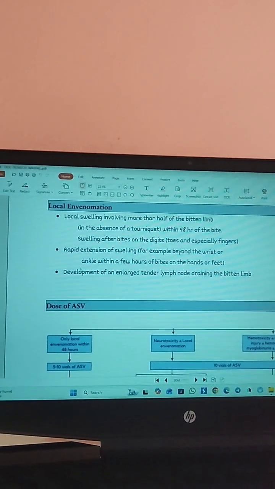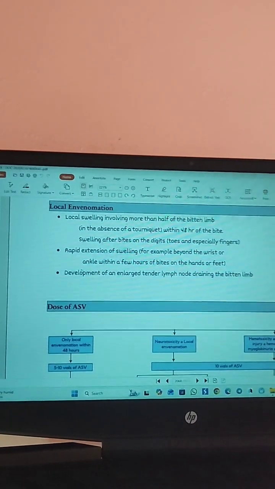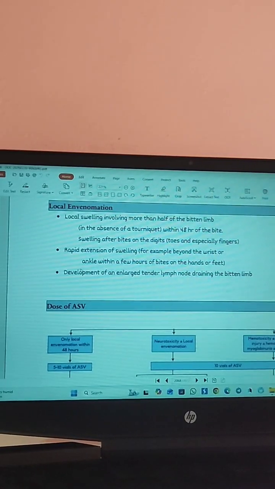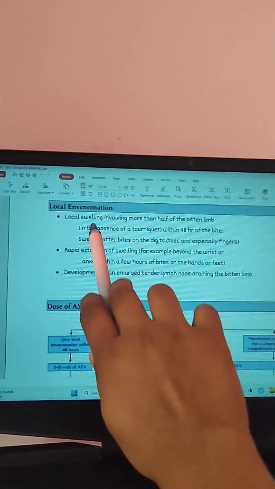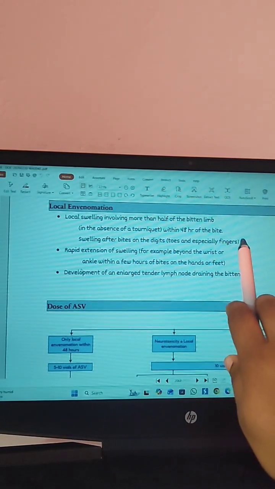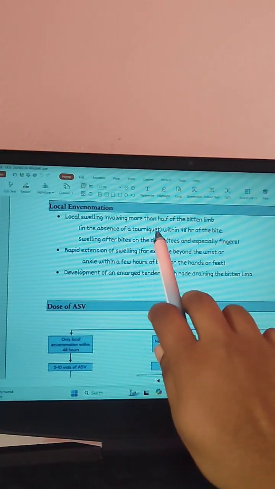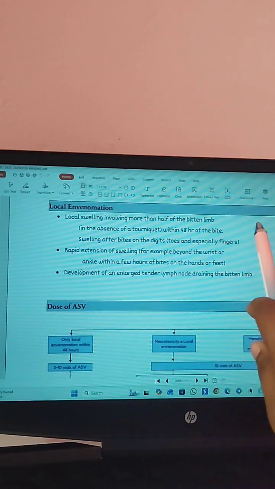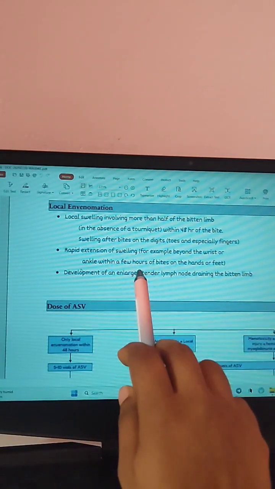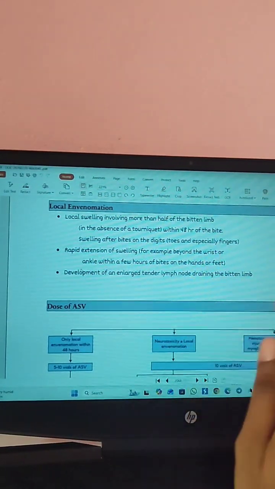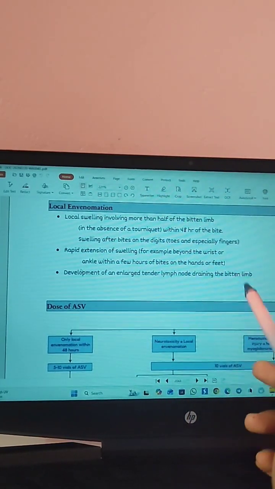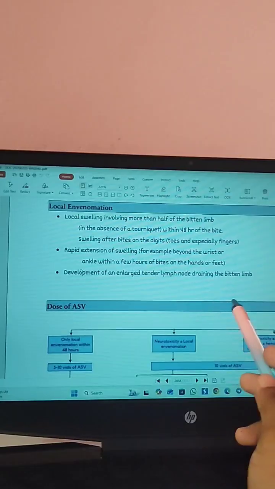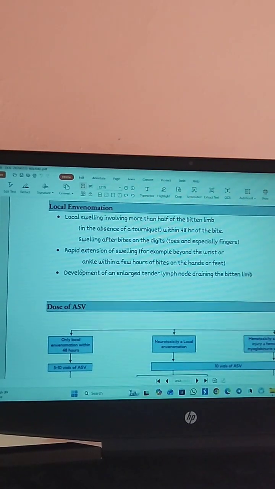So for draining that particular bitten limb, an enlarged tender lymph node was also developed there. So first, the local swelling involving more than half of the bitten limb, and that occurs within 48 hours of the bite. And rapid extension of the swelling, that occurs within a few hours of the bite, or development of enlarged tender lymph nodes, mainly for draining the bitten limbs. So when these are occurring, then we can say there is a local envenomation.